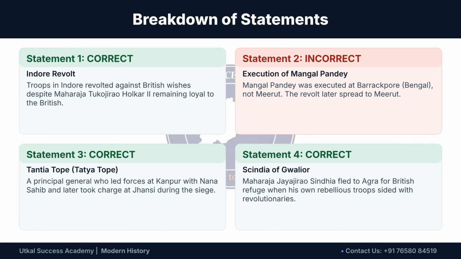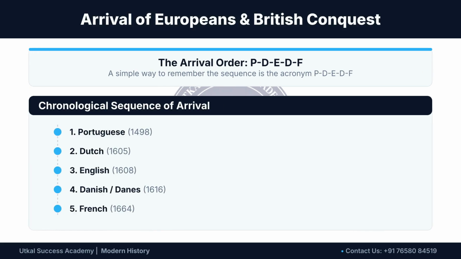To summarize the statements, the Indore Revolt, Tantia Tope's leadership, and the flight of the Scindia ruler are correct facts about the revolt. Only the location of Mangal Pandey's execution being Barakpur, not Meerut, is incorrect. Next, we examine the arrival of Europeans and the British conquest.